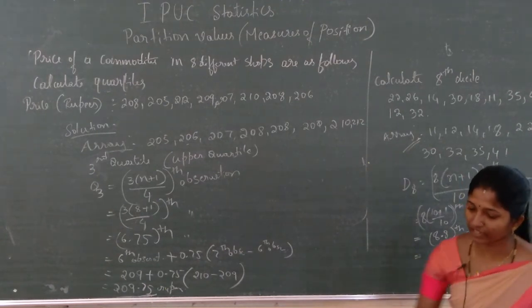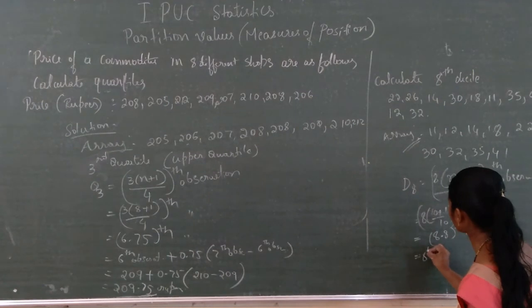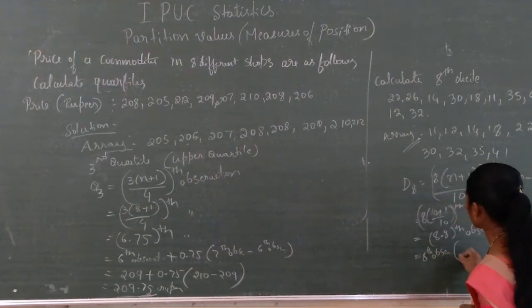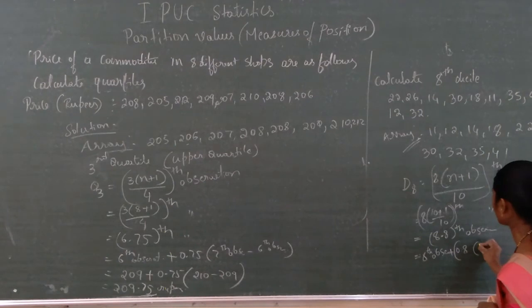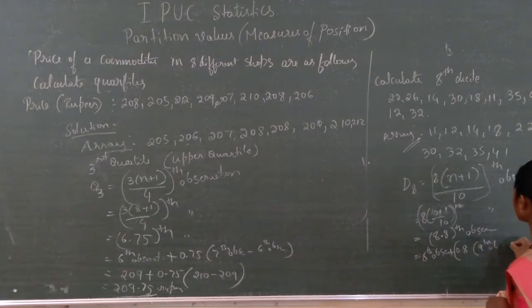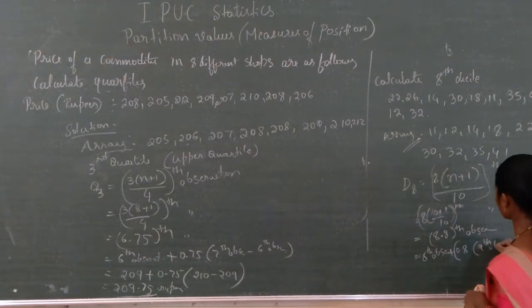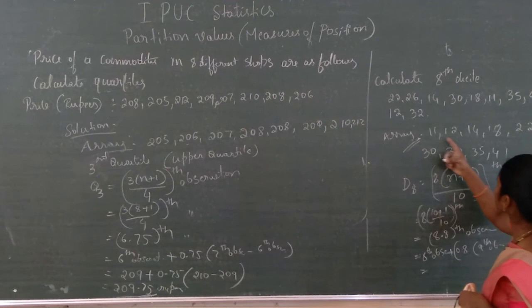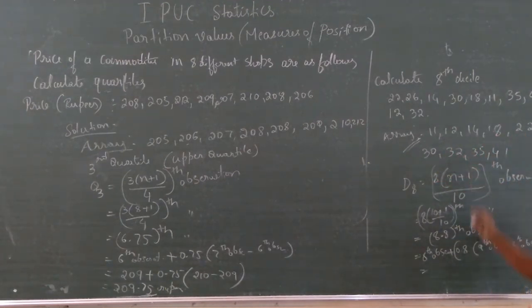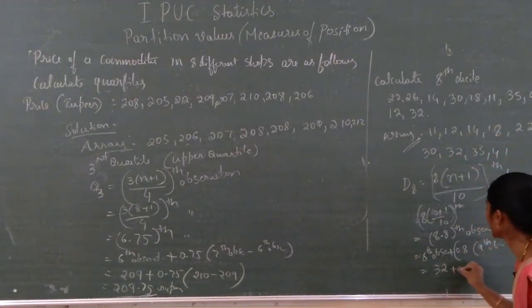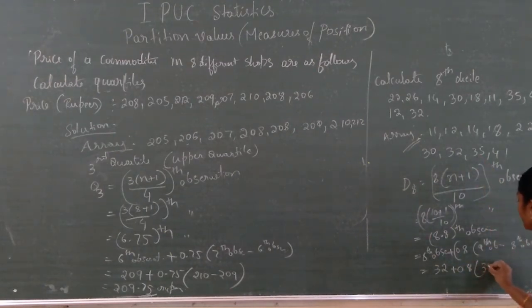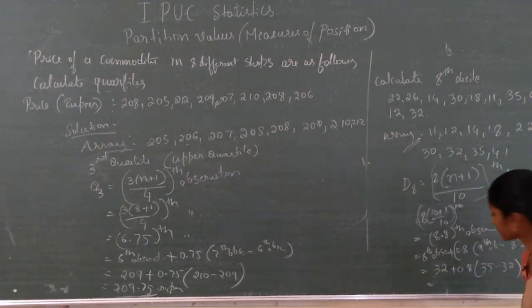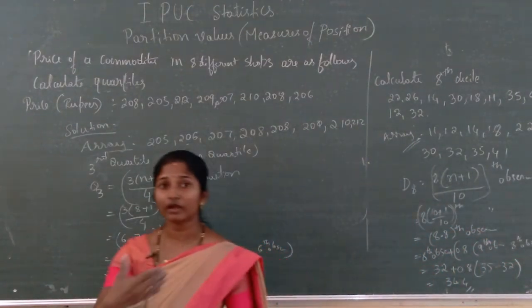Here you should write the 8th observation plus 0.8 into the 9th observation minus the 8th observation. The 8th observation, 3, 4, 5, 6, 7, 8, is 32. 32 plus 0.8, the 9th observation is 35, 35 minus 32. Here you will get the final answer, that is 34.4. So like this way we are going to do this problem.